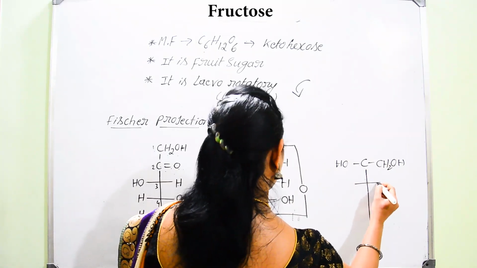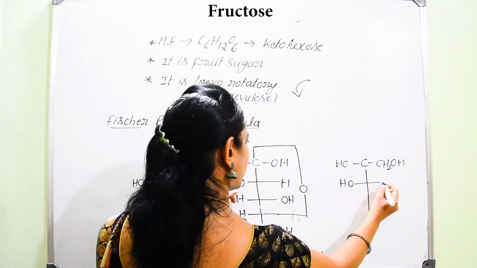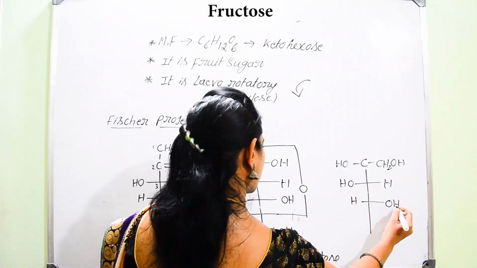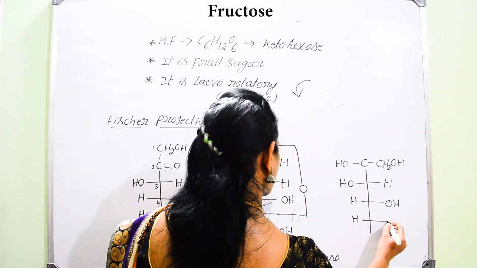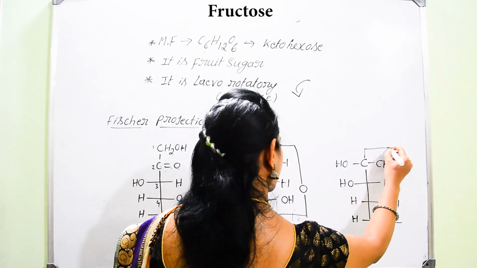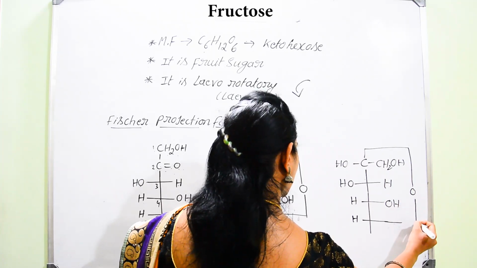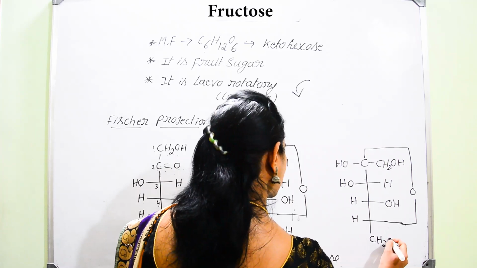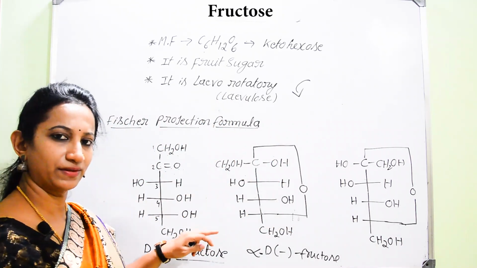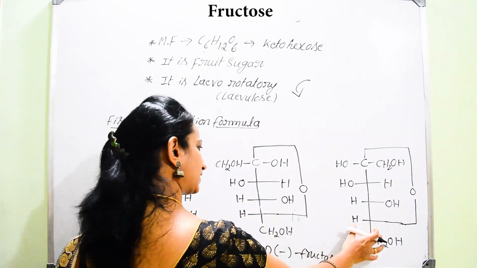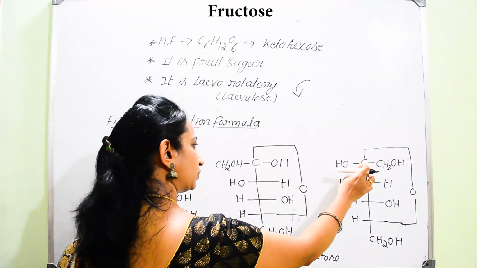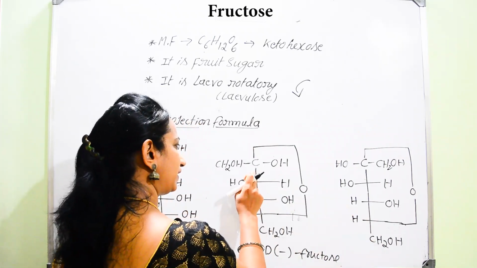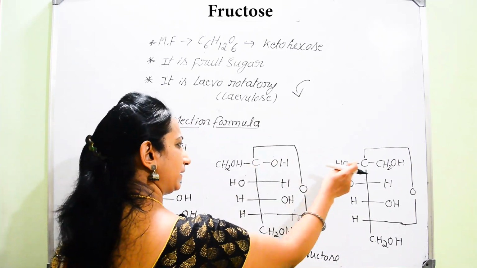So now here you can write OH, then H, and here H, then OH. And here you can write again H, then it is linked to the second carbon atom through the oxygen atom. So the hemiacetal structure. Now lastly we get the same CH2OH. Now we can find everything is the same except there will be a change with respect to the second configuration. These two are also isomers but they differ at the second carbon atom.